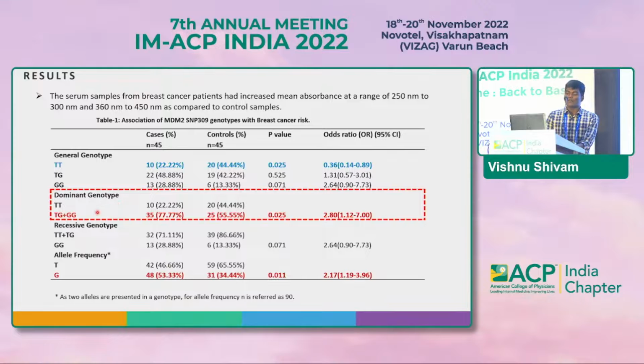When coming to the dominant model, with reference to TT as control, the G in its dominant form increases the breast cancer risk by 2.8 fold, which is statistically significant. Whereas the TT genotype is present more in the control groups than the breast cancer patients, which is statistically significant, with the odds ratio of 0.36.